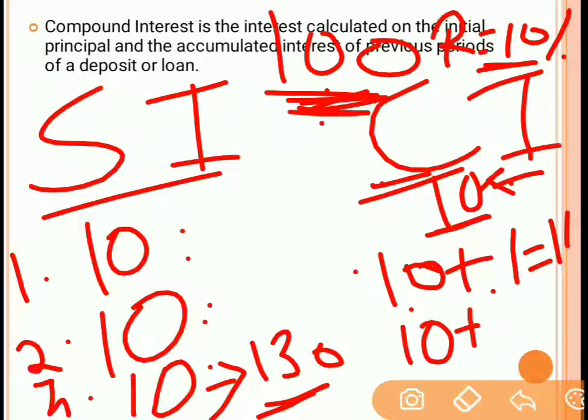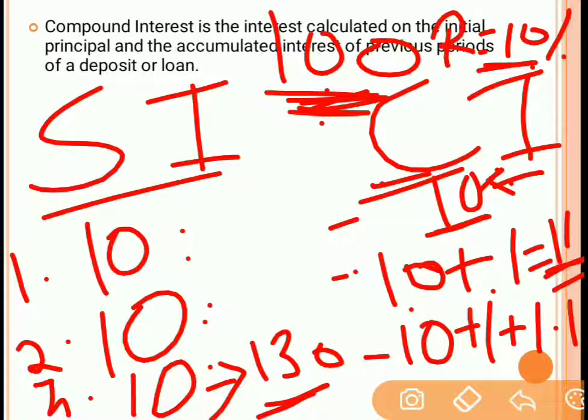So the interest on this 10 rupees for the 2 years will be 10 percentage of 10 rupees, which is 1 rupee. So that is 1 rupee for the first year, and for the second year it is 11 rupees. So on this 11 rupees you have to pay this 10 percentage interest. The 10 percentage of 11 rupees is 1.1. Hence, after 3 years the amount will be 10 rupees plus 1 rupee plus 1.1, which is 12.1 rupees.